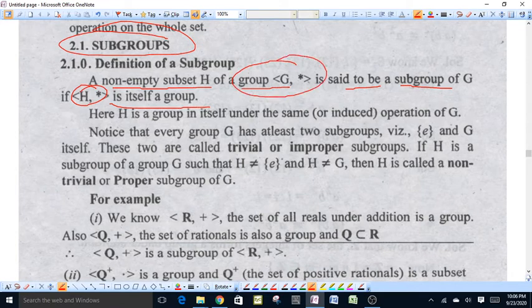G is a group and a subset of G, that is H, is said to be a subgroup of G if H under the binary operation is itself a group, that is all the axioms of group are satisfied in H also. Here we have taken the same binary operation as in group G; the same binary operation is taken in subset H.